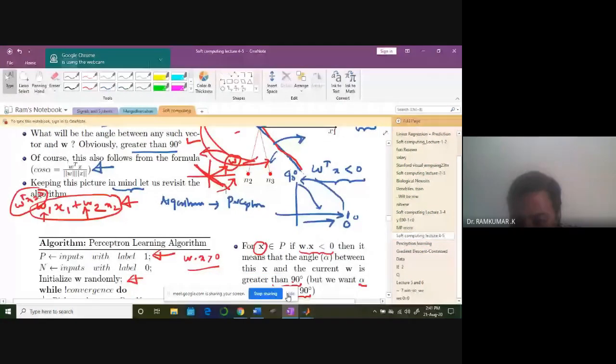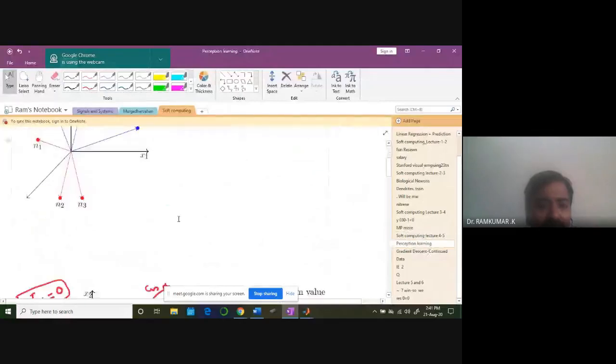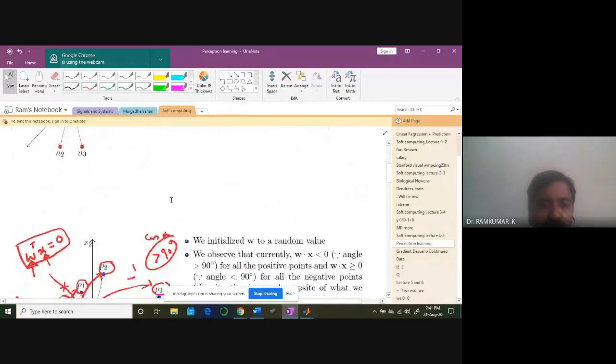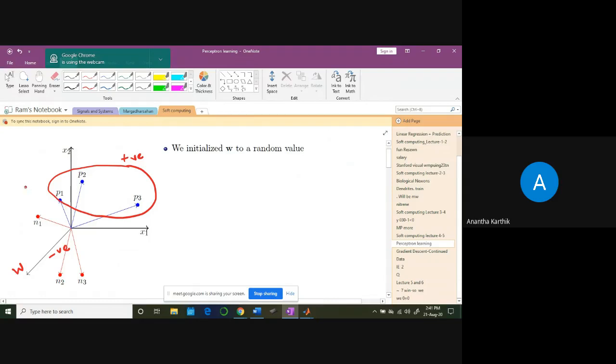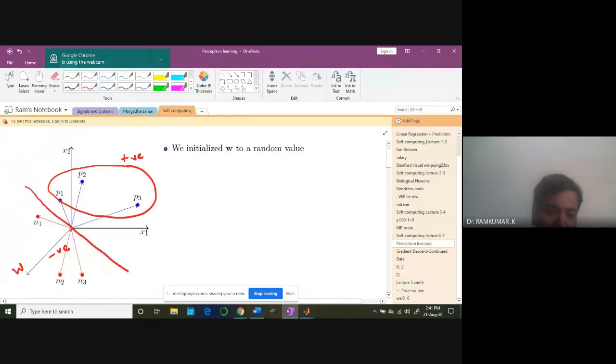If you look at the next case, initially for these three positive points you should have positive values, and for the others negative values. But what is the initial condition here? Can you see the initial weights you have assumed? This is the weight, and the line will be perpendicular to it. So naturally this is the positive side, but for this data you want negative, so it is misclassified.